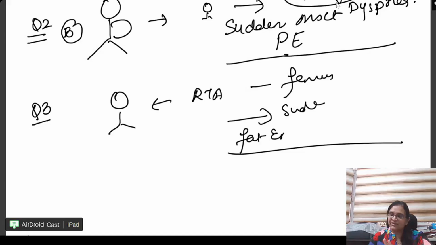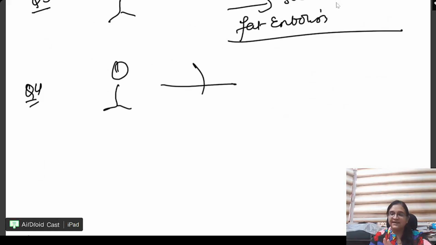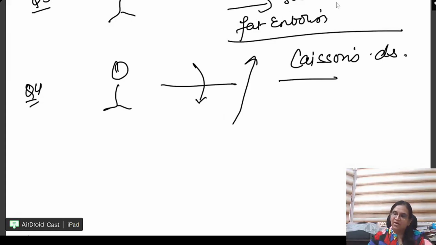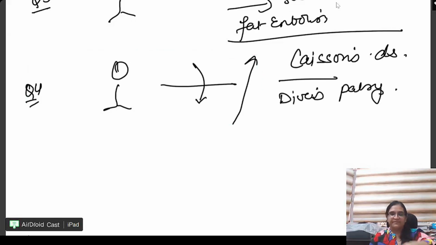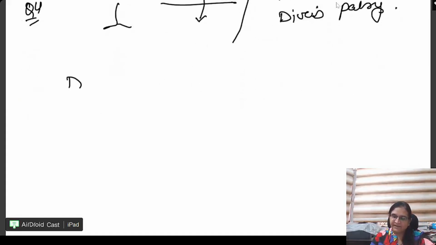Okay, next question. Ramu loves to dive. Ramu went to the sea to dive, right? And when he started coming up, he started having dyspnea. He had a rapid ascent, dyspnea. Now what is happening to him? Now it is the Caisson's disease or diver's palsy. Right, beta? Correct? Okay. Next is DIC, disseminated intravascular coagulopathy.